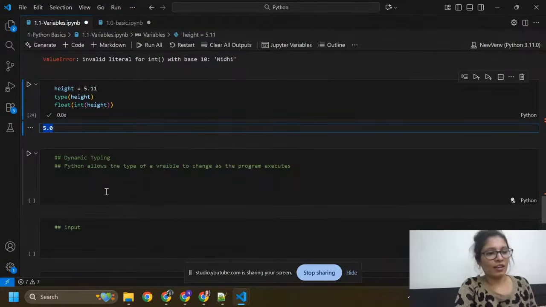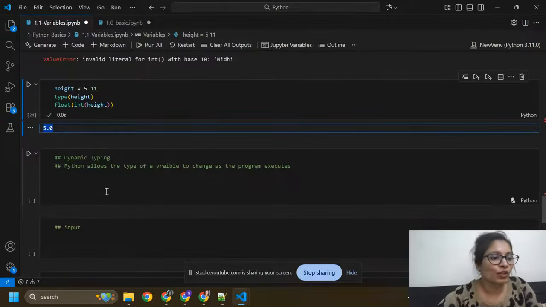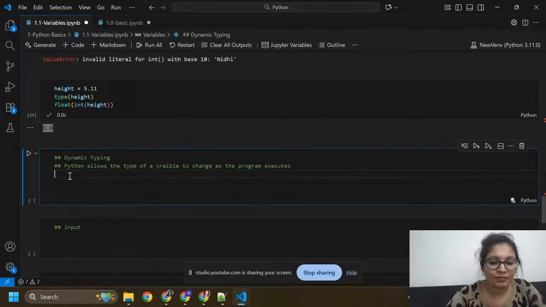Okay, now I'm going to move to dynamic typing. Python allows the type of a variable to change as the program executes. So here I'm going to write a variable named var equals 10, and it is an integer.